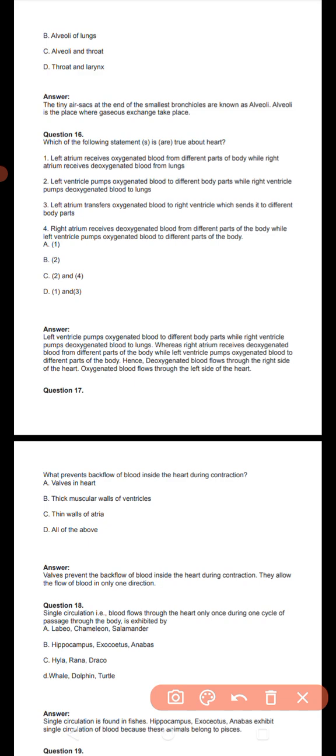नेक्स्ट क्वेश्चन दिया है, prevent backflow of blood inside the heart during the contractions. So valves prevent backflow of the blood inside the heart during the contractions. They allow blood to flow only in one direction. Next question: single circulation, blood flows through the heart only once during one cycle of passage through the body, exhibited by